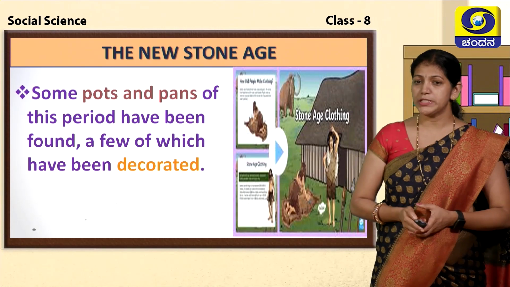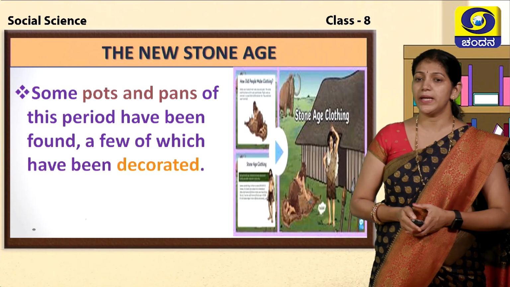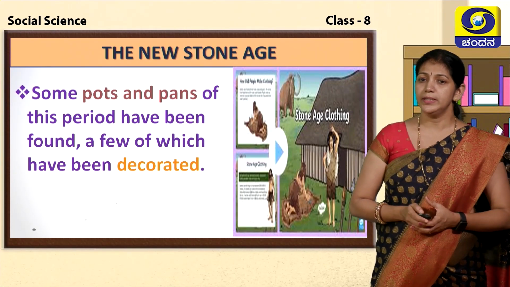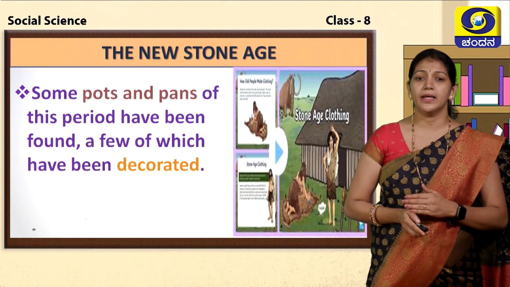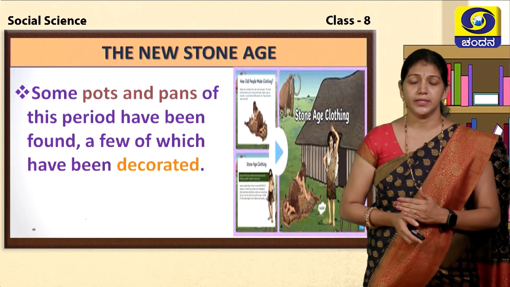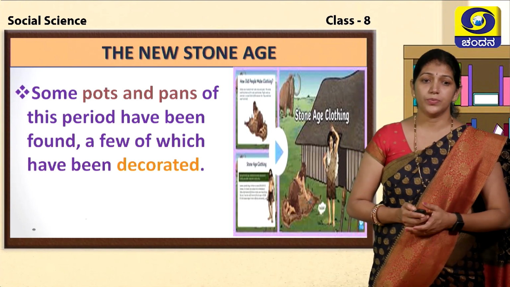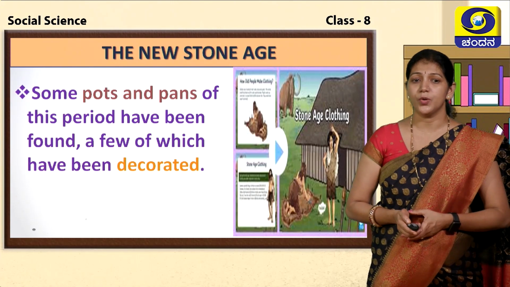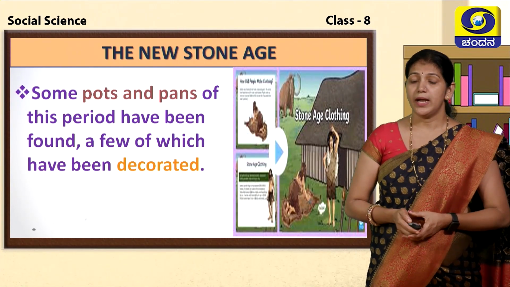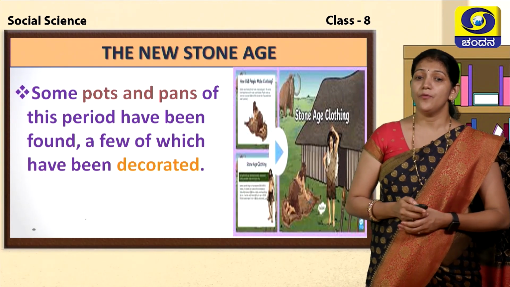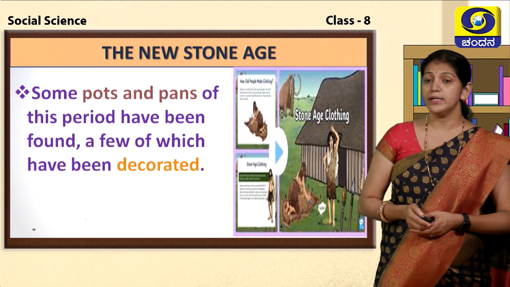In the New Stone Age period, the lifestyle developed compared to the Old and Middle Stone Ages. The lifestyle changed. They started to use pots and pans in this period, and they also used cloths, and they decorated a variety of pots and walls.